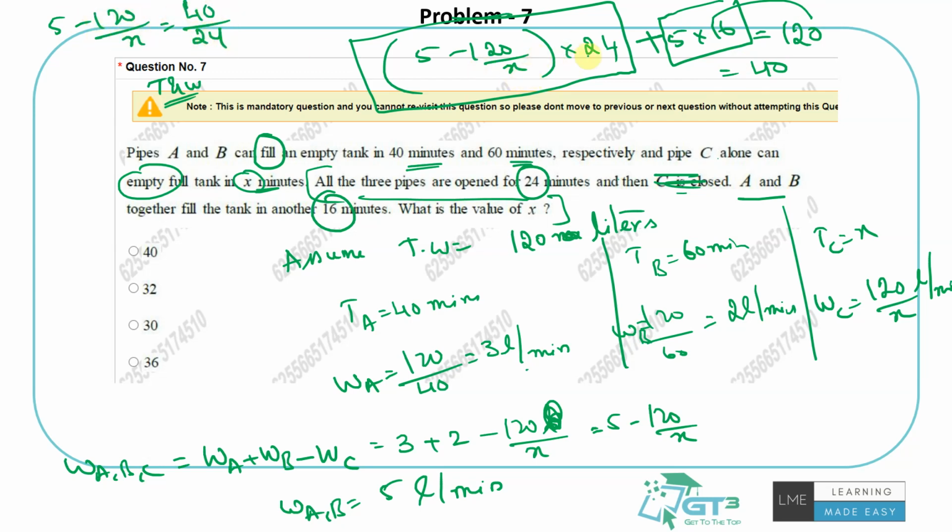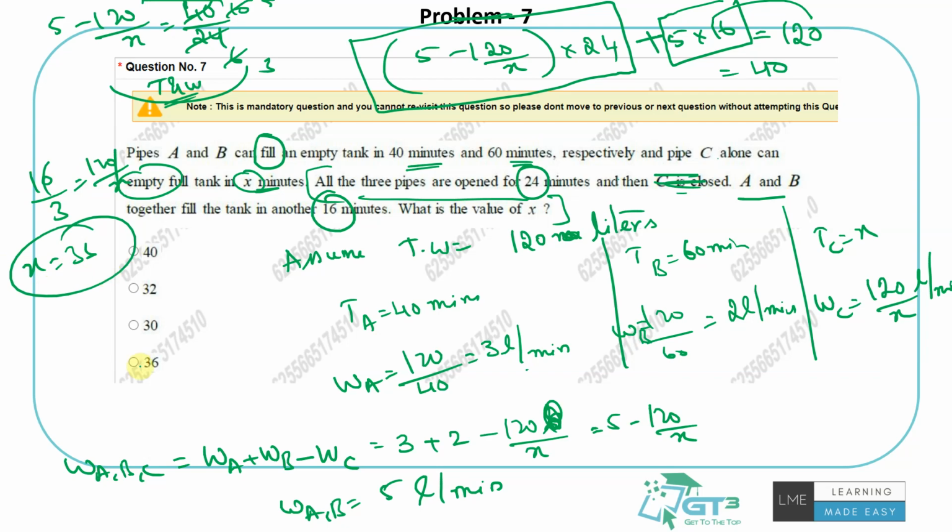This is into 24, right? Go into the denominator. So just play with it. So I'll get 4 10s are 40, 4 6s are 24, so 5 by 3. Move around things. 5 minus 5 by 3. 5 by 3 goes this side. That will be 10 by 3 is equal to 120 by X. So X is 36 minutes.